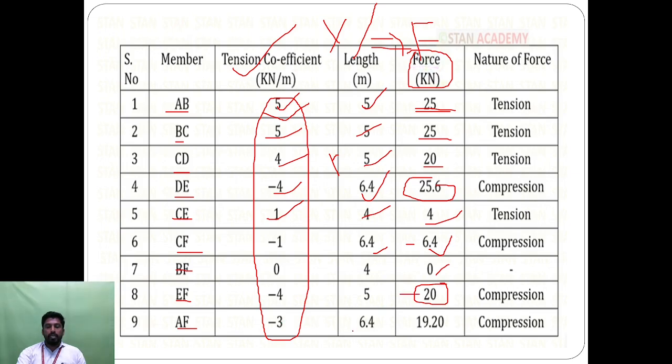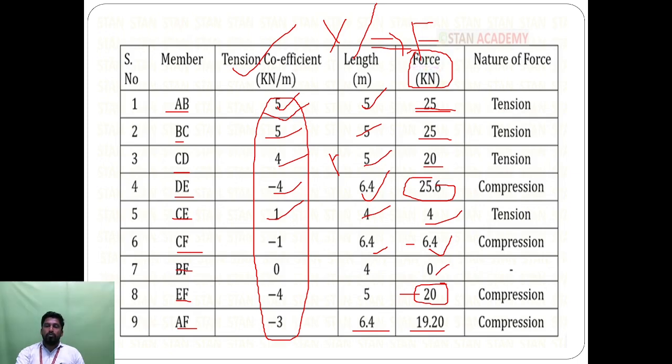Here minus 3, here 6.4, which comes out to 19.6. Here we denote the nature of the forces. What is the nature of the forces? It means tension or compression, which force is acting on the structure, which force is acting outward of the structure. So we are able to find the nature of the tension.